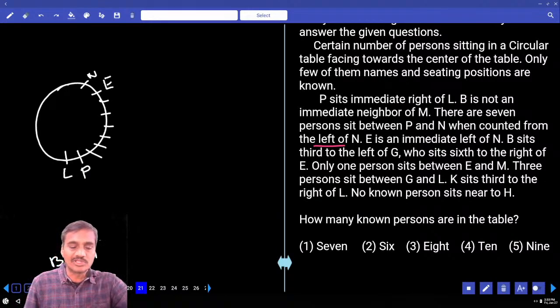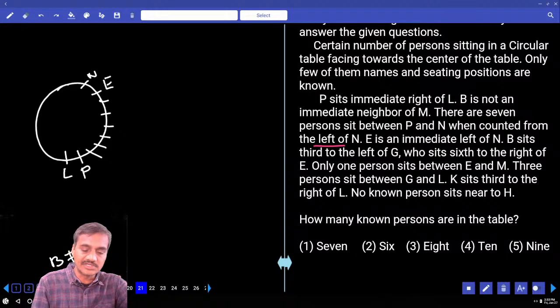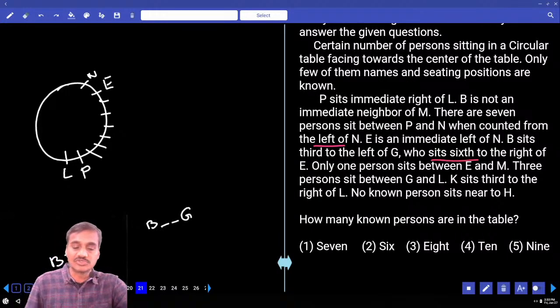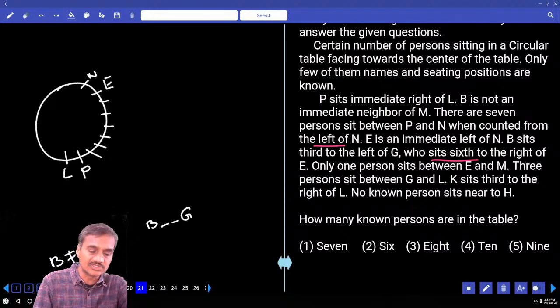B sits 2nd to the left of G. Now B is seated 2nd to the left of G, and G sits 6th to the right of E. G is seated 6th to the right of E. Hence E is here, and 6th to the right, 1, 2, 3, 4, 5, and B. G is 6th to the right.